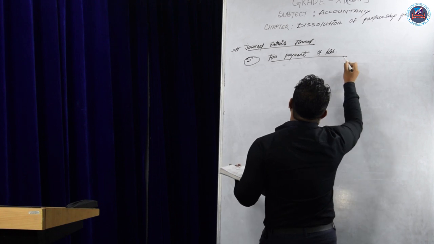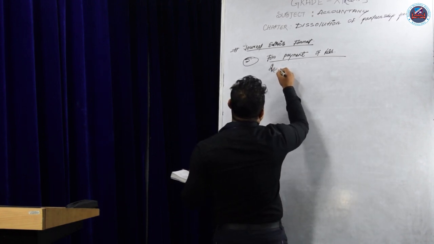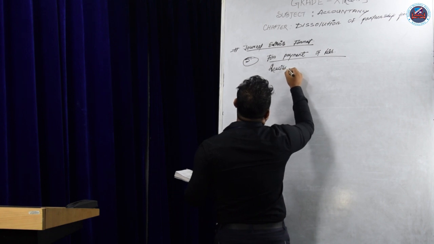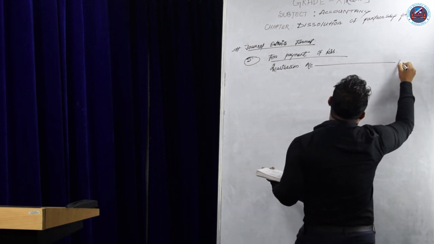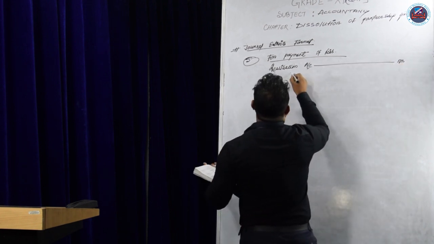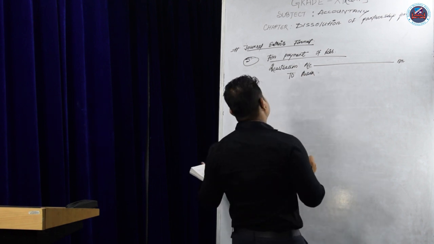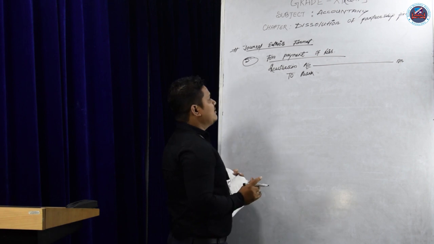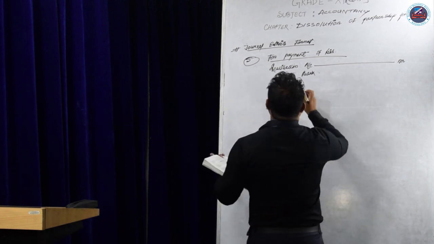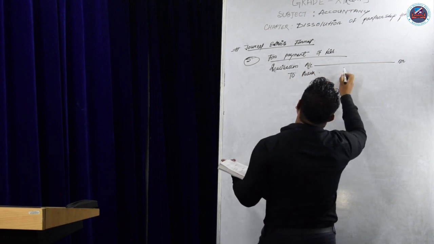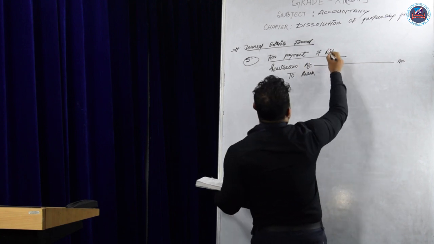Realization account debit to cash account or bank account. We write bank account credited because the cash goes out. The liabilities account is debited from realization account, that is why realization account debit, while paying liabilities.